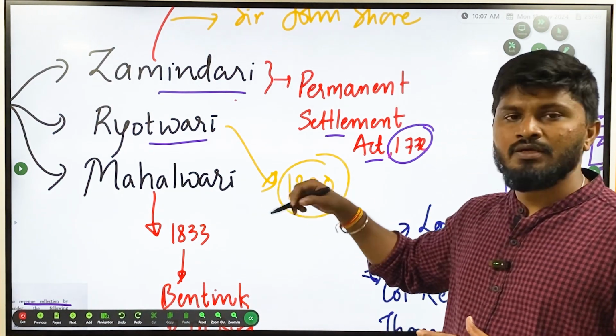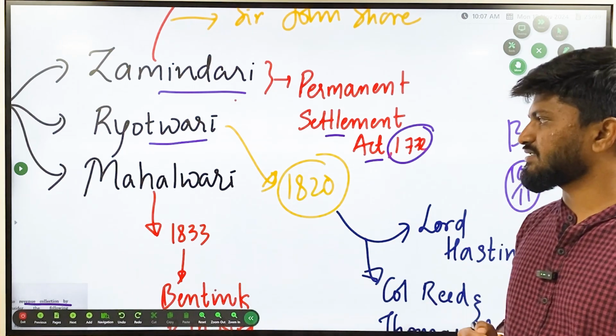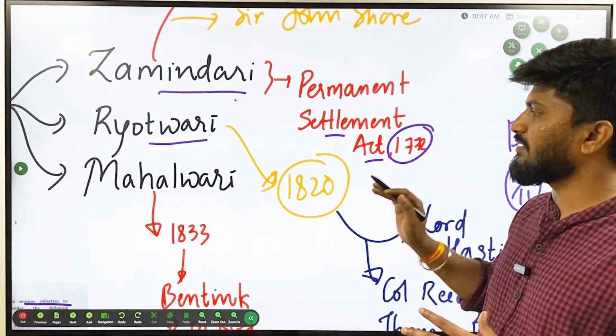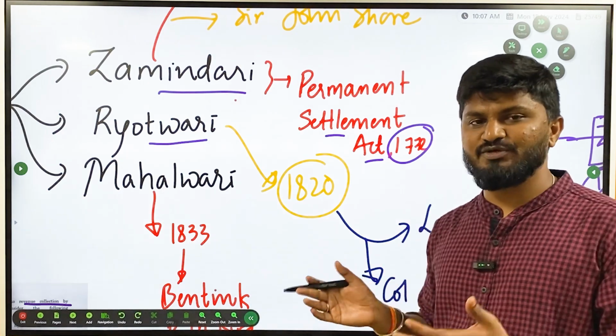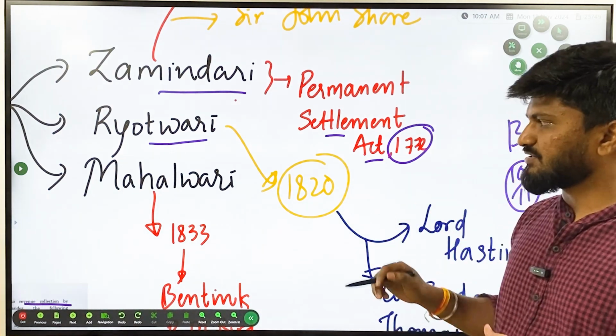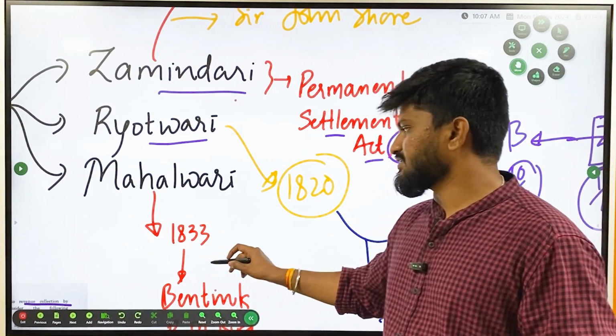And then the mahal used to send the money to the Britishers. Again, the same thing that happened in Zamindari happened here. The Mahalwari person started exploiting the peasants; even though he himself was a peasant, he started exploiting other peasants. So there are faults in these revenue systems.